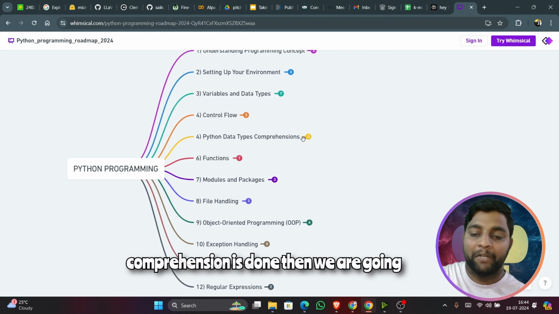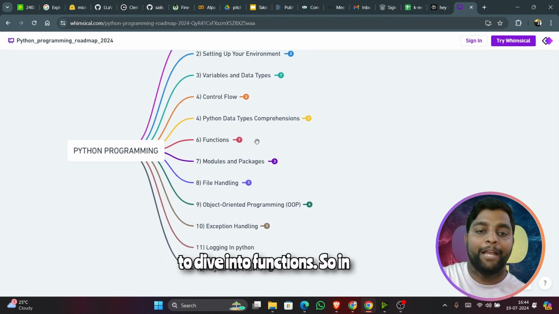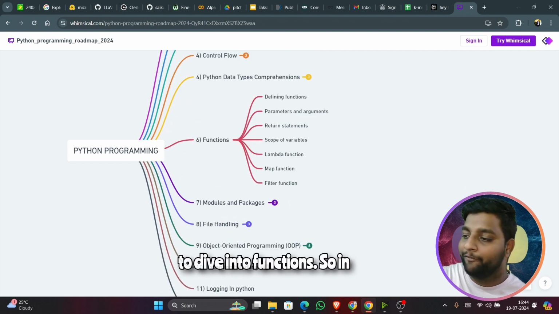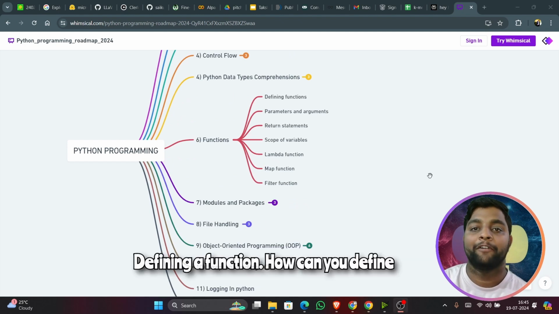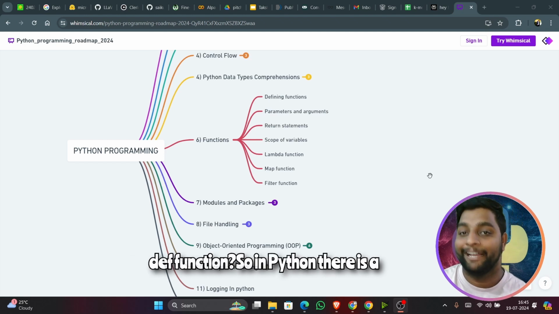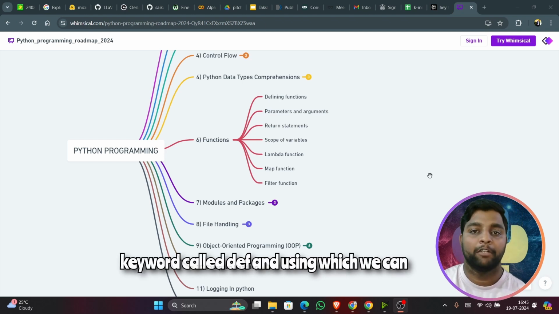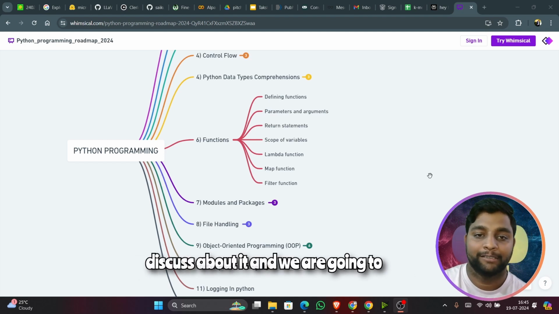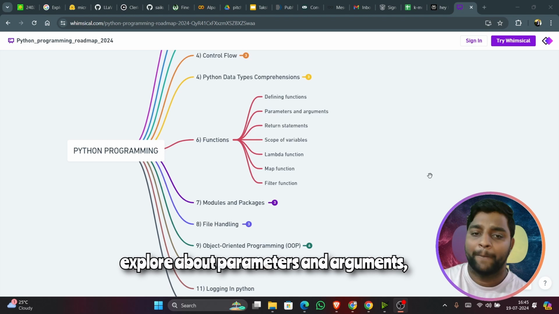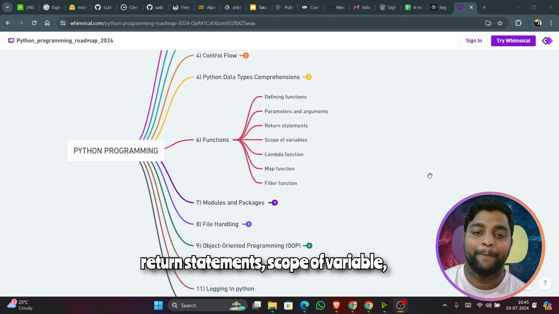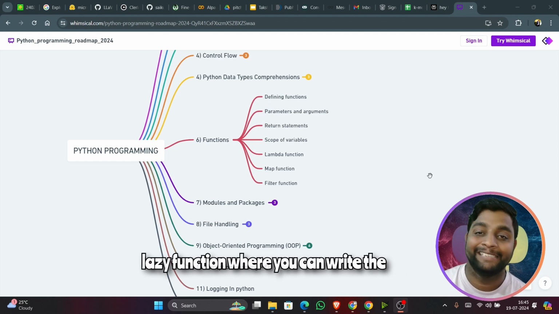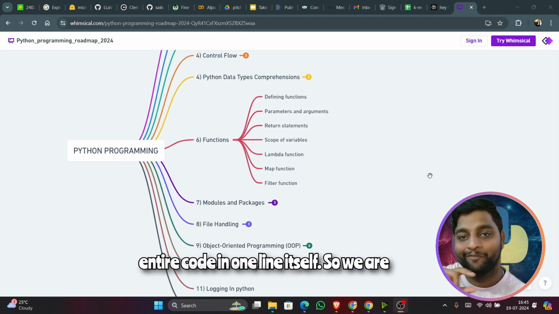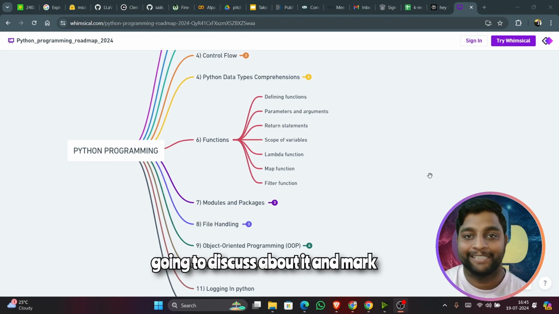So once the comprehension is done, then we are going to dive into functions. So in functions, we are going to discuss about defining a function. How can you define your custom function? How can you write a def function? So in Python, there is a keyword called def, and using which we can write our own functions. We are going to discuss about it, and we are going to explore about parameters and arguments, return statements, scope of variable, lambda function, which is also called as a lazy function, where you can write the entire code in one line itself. So we are going to discuss about it.